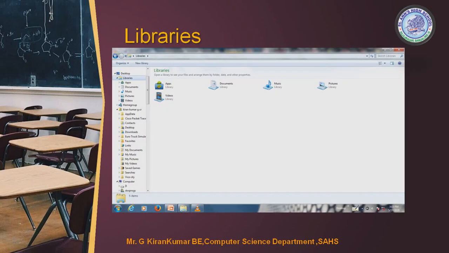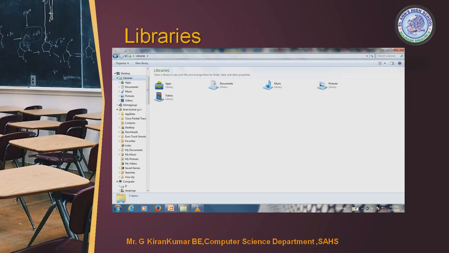So here the four things are default. Which are the four things? Videos, pictures, music, and documents. Documents contain all the files which have been created in the system, or whichever I have saved in the system. By default, if you give a particular location to be stored, then the documents will be stored in that location.